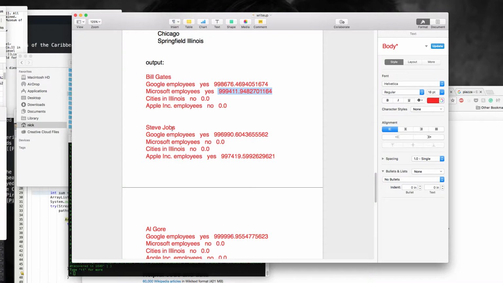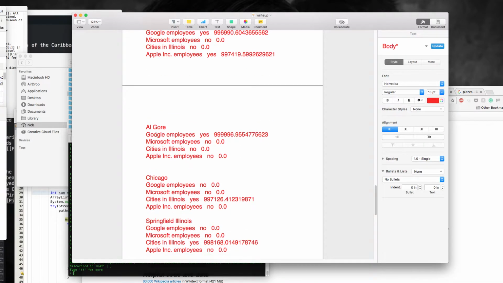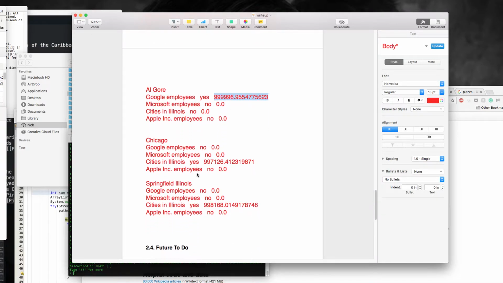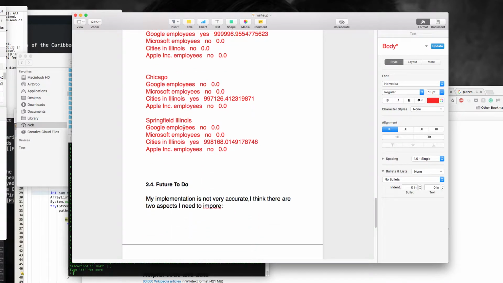The next one, Steve Jobs, may be a Google employee or an Apple employee. For Chicago, we can see all the probabilities are 0 except cities in Illinois. Springfield, Illinois, is also a city in Illinois.